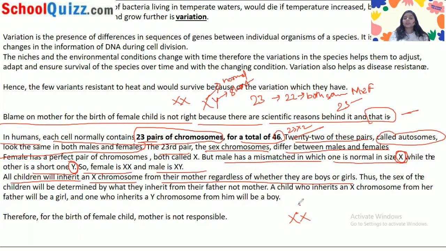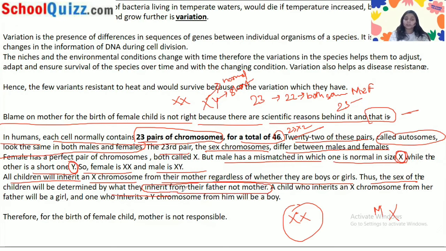So from the mother's X chromosome, we do not know whether the child is a boy or a girl. The children inherit an X chromosome from their mother regardless, because the mother has XX chromosomes. Thus the sex of the children will be determined by what they inherit from their father, not the mother.